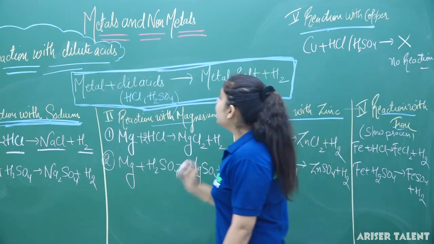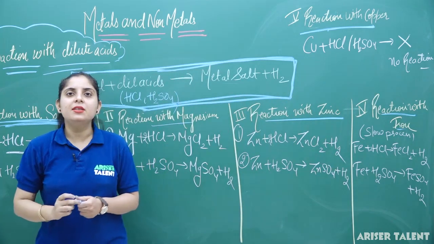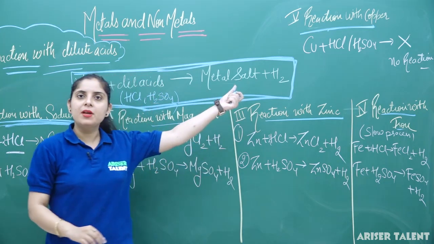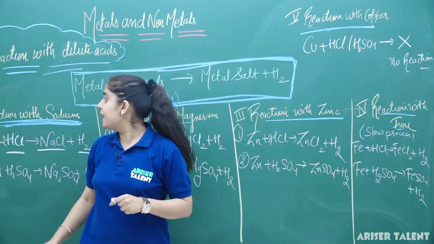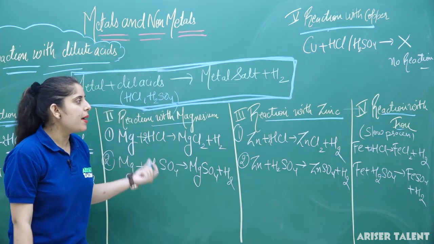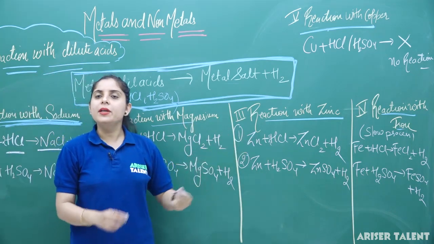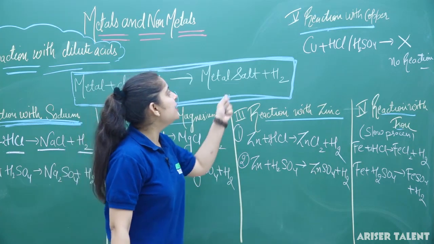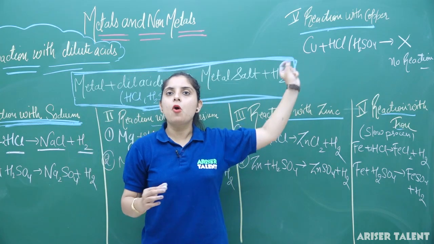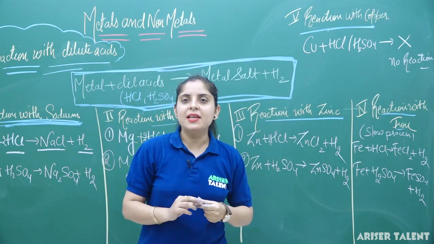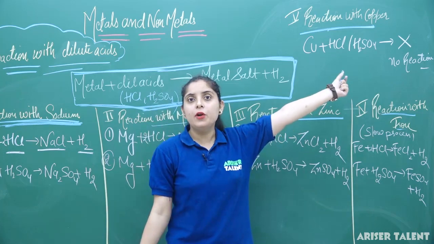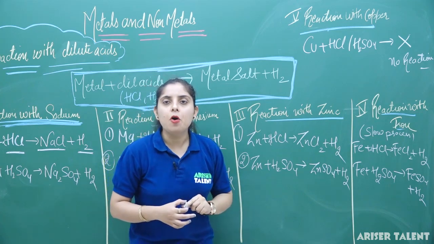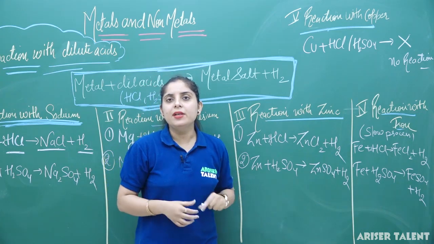Clear? So you have seen that whenever a metal reacts with dilute acids, it definitely forms metal salt along with the liberation of hydrogen gas. Firstly, we have seen the case for sodium, then magnesium, zinc and iron. In case of iron, the reactivity is a bit low as compared to these metals. Finally, we have seen the case of copper. Copper is not going to react with HCl and H2SO4, and no product is formed here. So the question arises here: write the reactivity of different metals with dilute HCl and H2SO4.